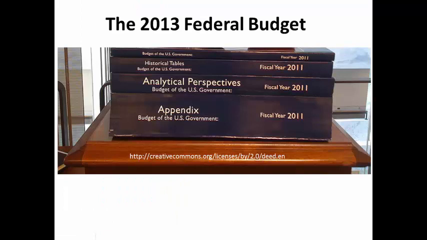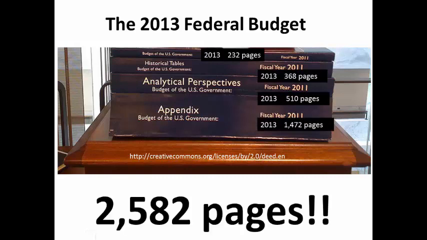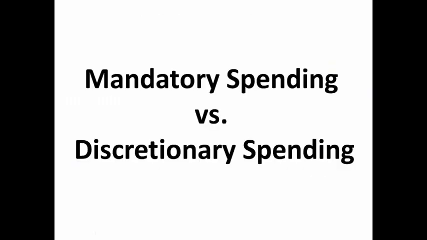When you look at the federal budget, here is how many pages are in the federal budget. We'll go through this quickly. You can stop the video if you want to look at it a little more carefully. And so the federal budget is 2,582 pages. We're going to look at mandatory spending versus discretionary spending.